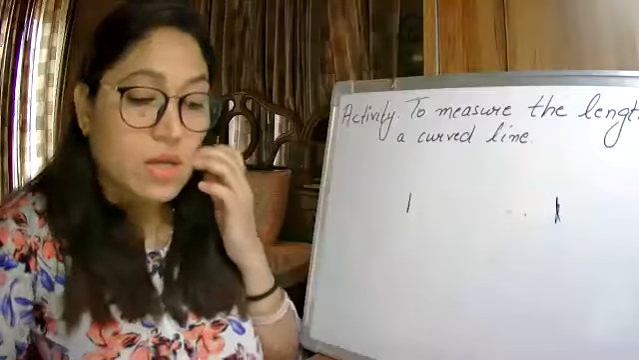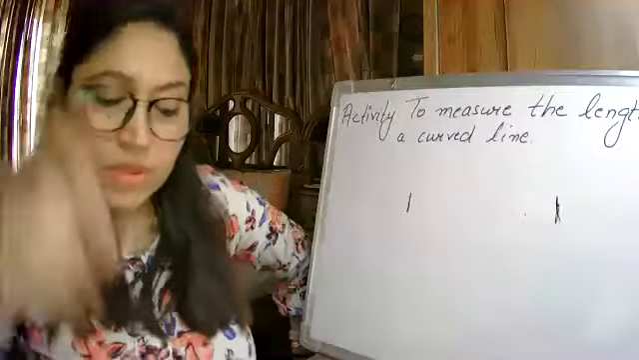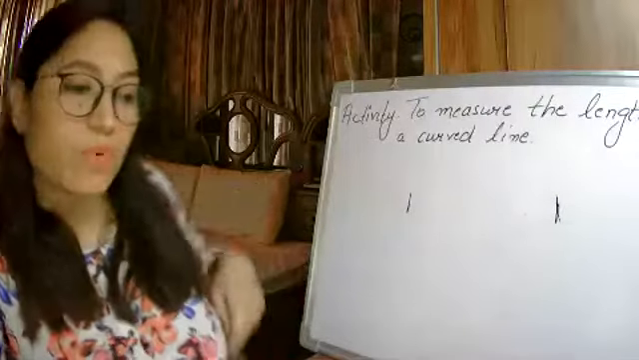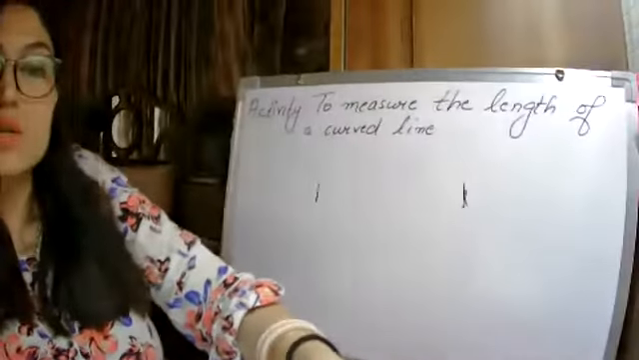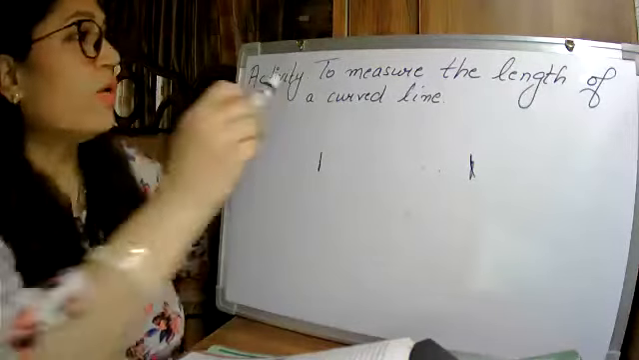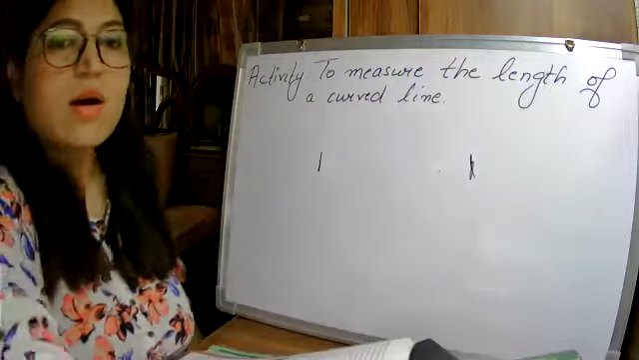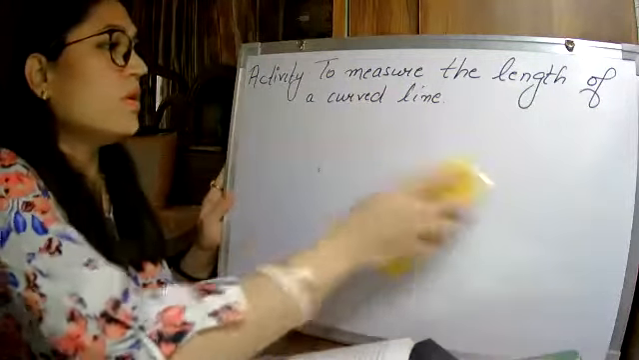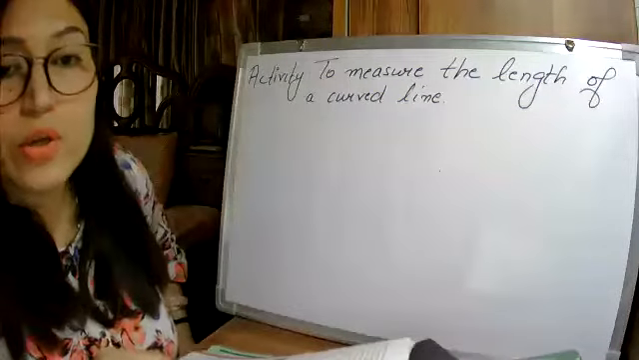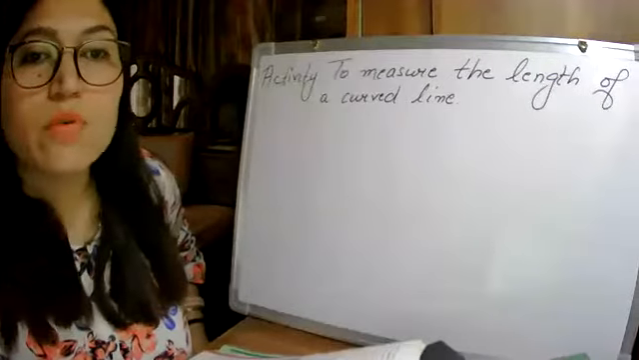Have patience. Okay, now see the activity 4 which we are going to do. It is also very, very, very important. Okay, now all of you just pay attention here. So the activity is to measure the length of a curved line. Understand now. This is also very important, and this activity you have to write in your notebook also. Okay, to measure the length of a curved line.